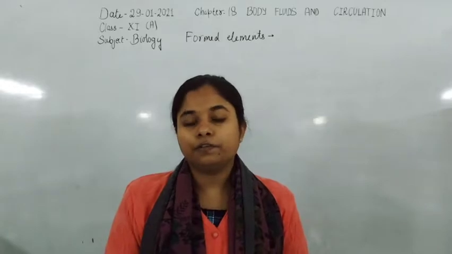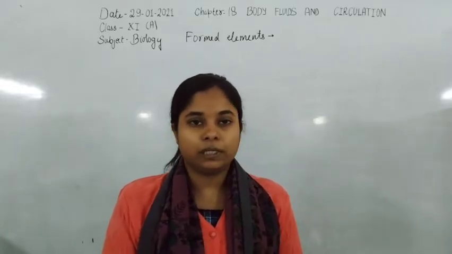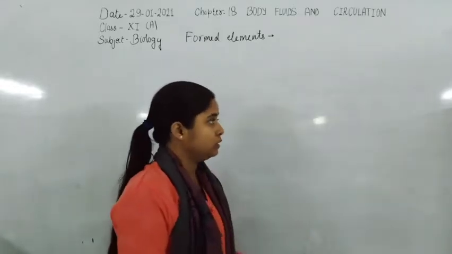There is 55% plasma present in the blood and 45% are formed elements.